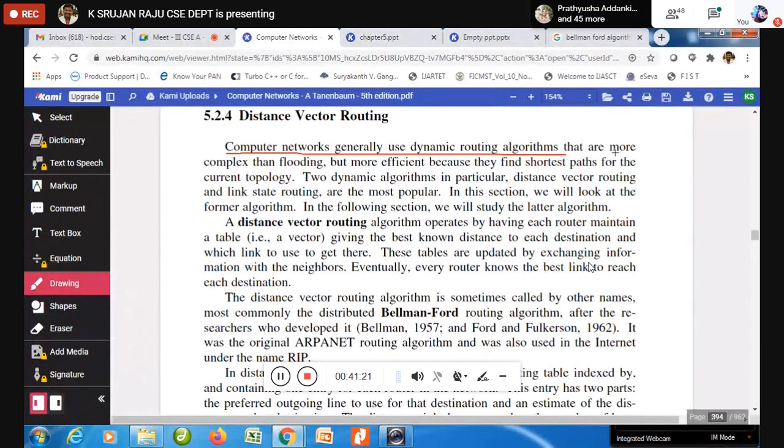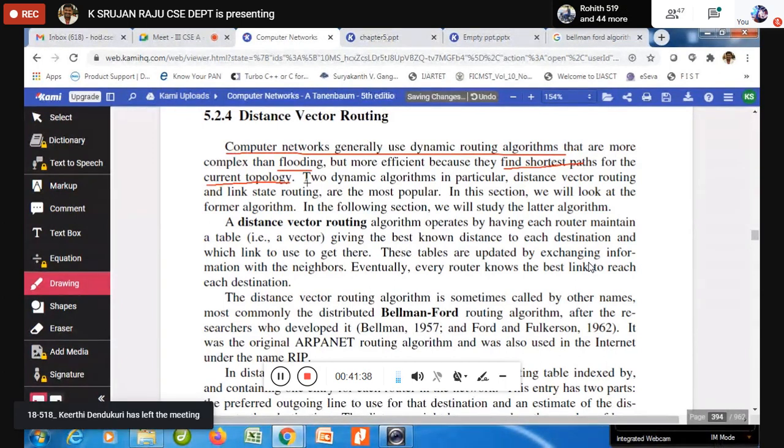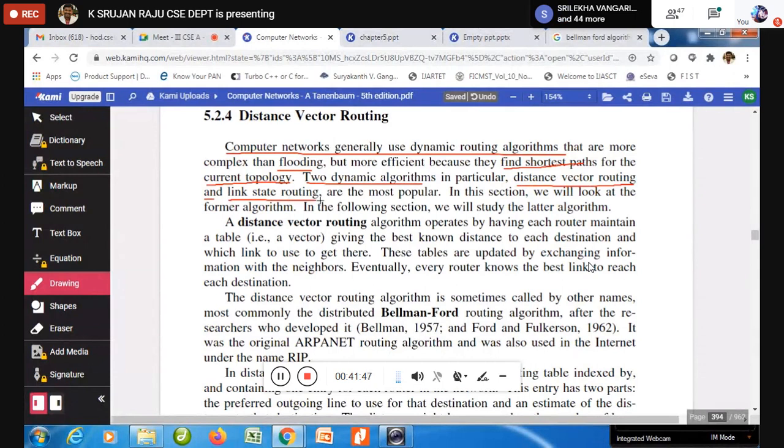See, those are more complex than flooding but more efficient because they find shortest paths for the current topology. So these are very good compared to flooding, and are used to find the shortest paths. Here we will discuss two dynamic algorithms. One is the distance vector routing algorithm, and another one is the link state routing algorithm. Very importantly, we will discuss that in this.